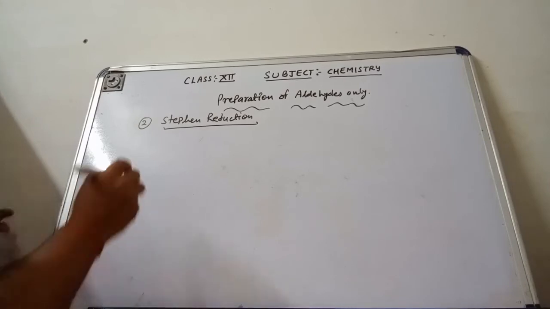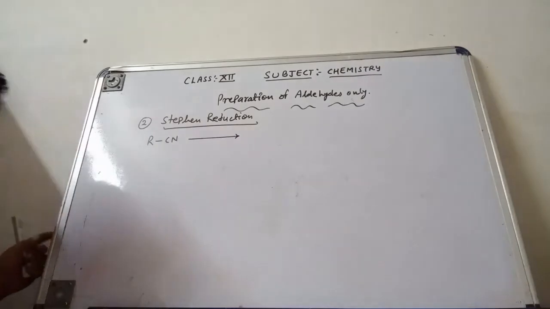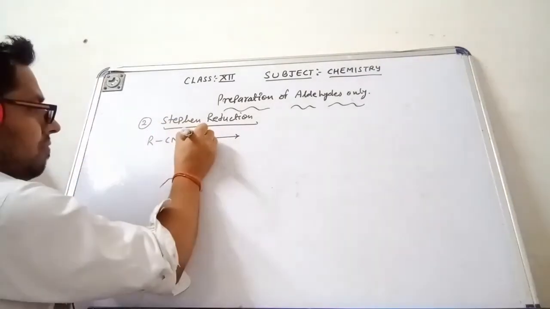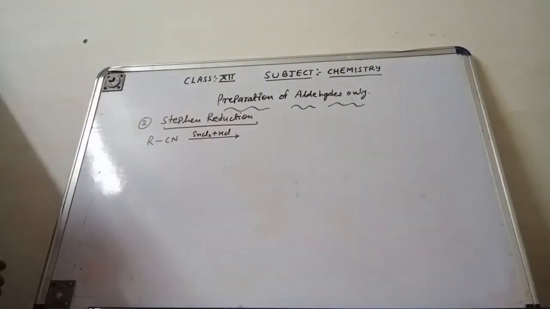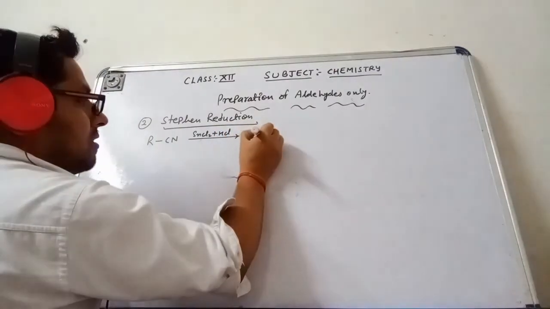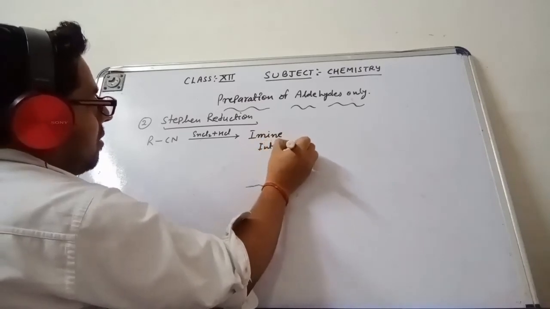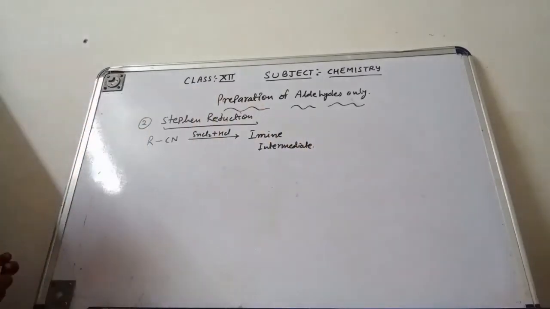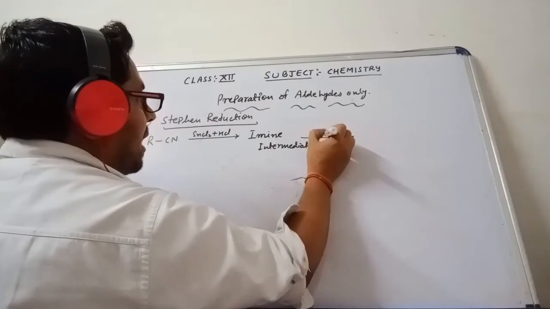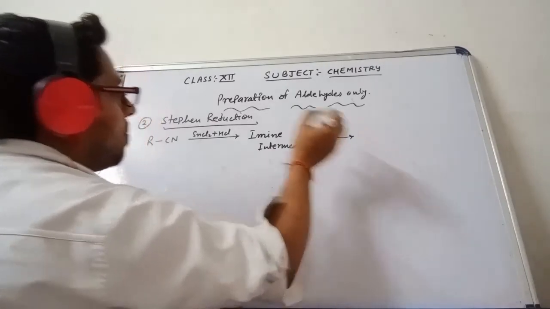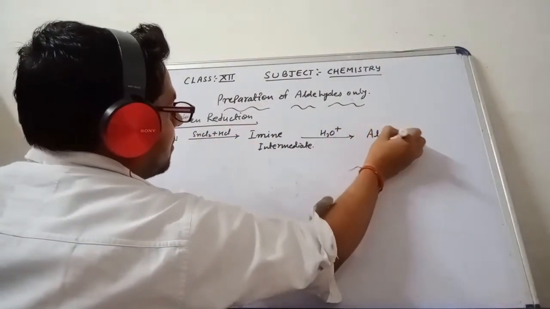So what happens here? Suppose I am having RCN. It reacts with SnCl2 and HCl. Then this cyano group will give us an intermediate. That intermediate is called the imine intermediate. This imine intermediate is reacted with acidic hydrolysis going on, that means reacted with H3O positive, then it will give us aldehyde.